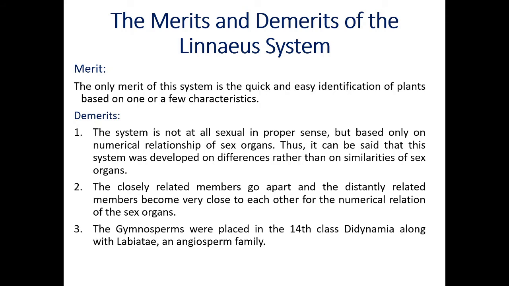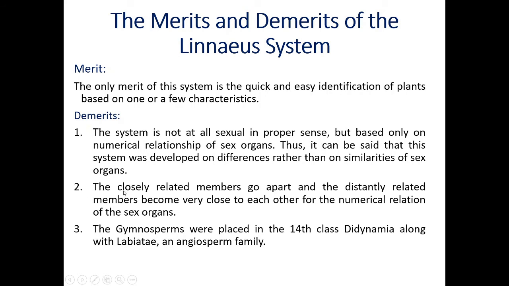Now, let us see the next point: the merits and demerits of the Linnaean system. The only merit of this system is quick and easy identification of plants based on one or few characteristics, that is the carpels and the stamens. Now, demerits are more. First demerit is that this system is not at all sexual in the proper sense, but based only on the numerical relationship of sex organs. Thus, it can be said that this system was developed on differences rather than on similarities of sex organs.